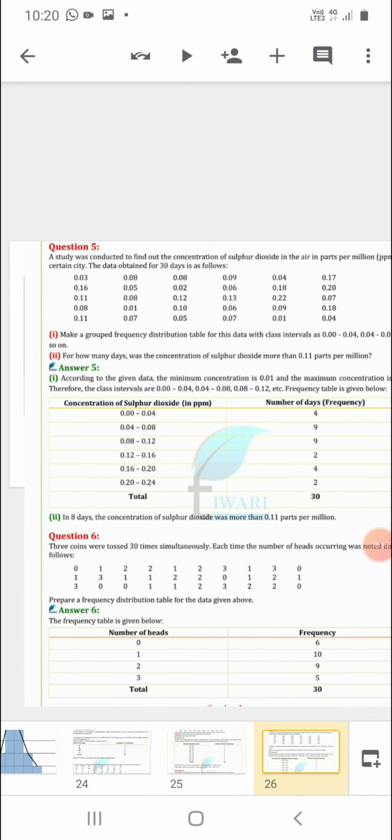Now in question number 6, only 4 numbers are included: 0, 1, 2, 3. 3 coins were tossed 30 times, right? Each time the number of heads occurring was noted down as follows. So only these numbers occurred: 0, 1, 2, 3. For this, we have not converted the data into group data, so we will use a bar graph if it is asked in the question. So count it, make a note.